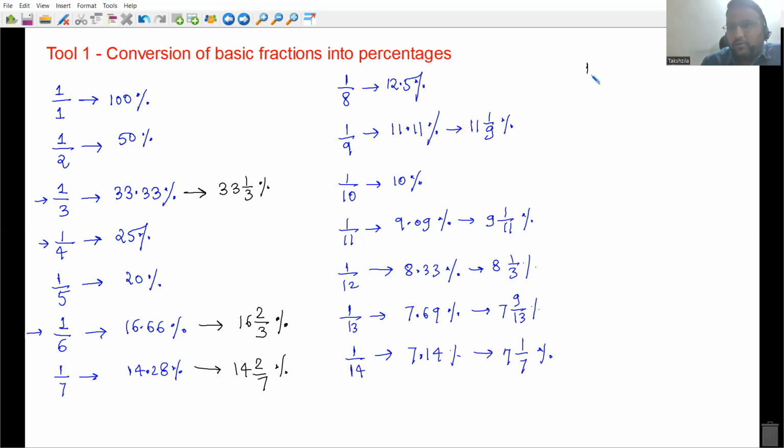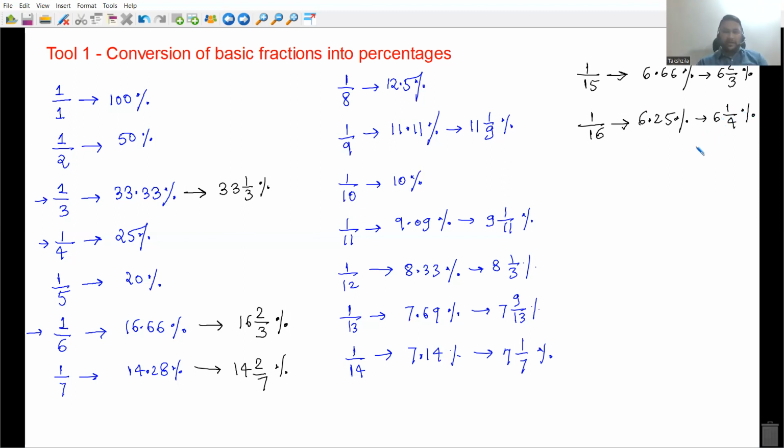If I get 1 mark out of 15 marks everyone, okay, so you can see that 1 by 5 is 20%. दोनों साइड को 3 से डिवाइड कर दो, it's 6.66%. The mixed fraction is 6 2 by 3%. If I get 1 mark out of 16 marks, you know 1 by 8 कितना है, 12.5% divided by 2, that is 6.25%. 0.25 मतलब 1 by 4 होता है everyone.